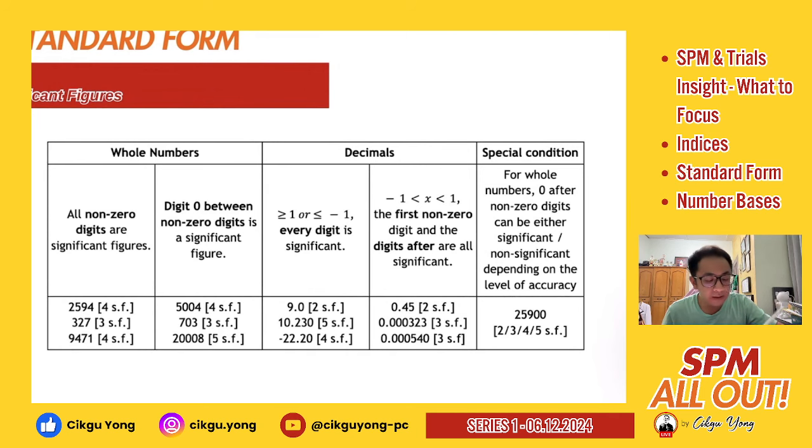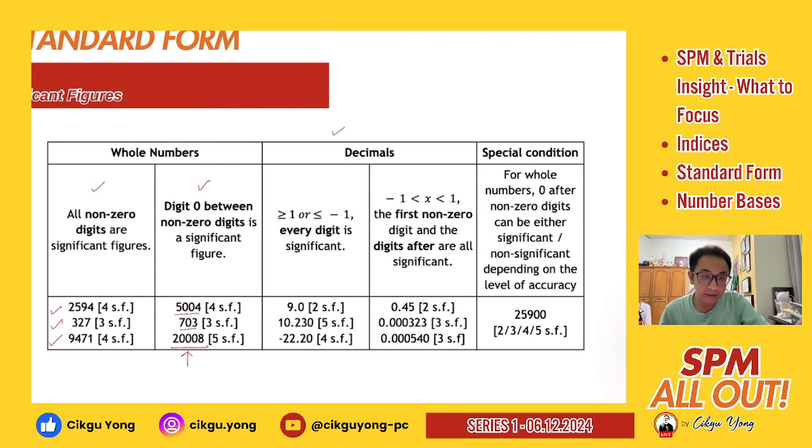So for whole number, non-zero digits are all significant. For example, you have 2000 plus, 300 plus, and 9000 plus. All these numbers are related to your significance, right? The second whole number related rule is about your hamburger. So you just need to remember anything where your 0 is in between 2 non-zero digits, basically everything is also significant. In this case, you can actually see all the zeros are stuck between the non-zero numbers. So in this case, you have to consider everything as significant as well, right?